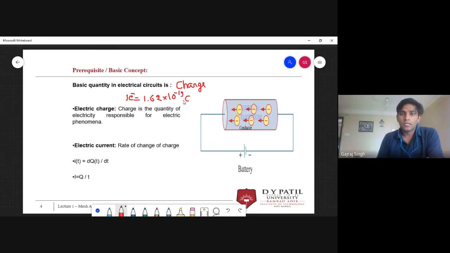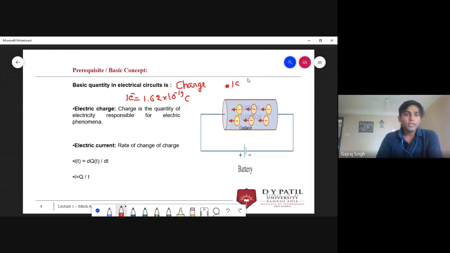So if someone says a body has 1 coulomb of charge, how many electrons may have been removed from this body? It will be this 1 coulomb charge divided by the charge of one electron. We get the number of electrons removed from that body, and then that body has become positively charged with 1 coulomb. Or if it is negative, then we have added this many electrons to that object.